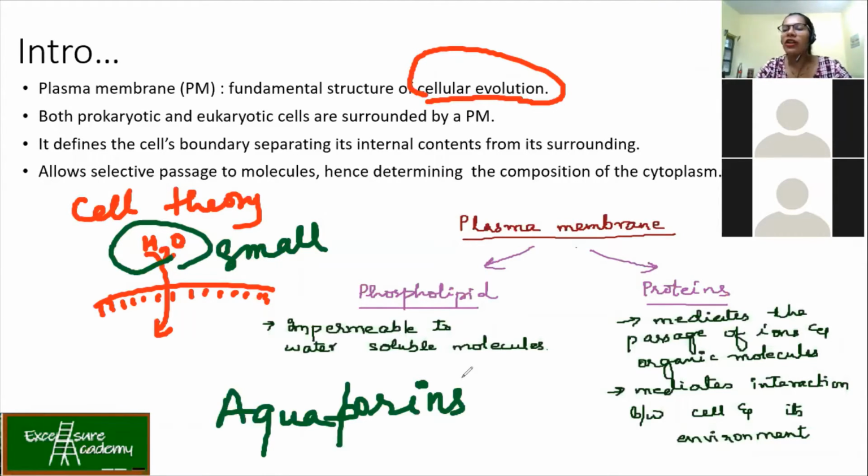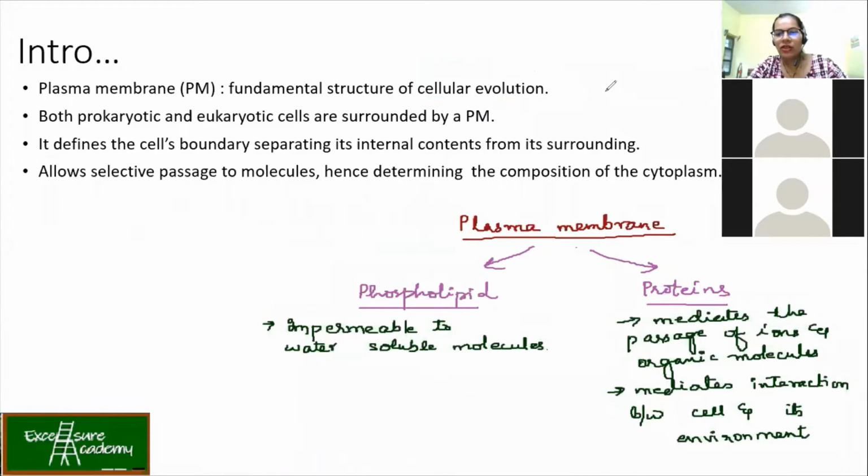So there are certain molecules which can pass through because water, the size is so small that it can just pass through without interacting with the phospholipids. Okay. So is that clear? So we'll move on. Just stop me in between if you're not understanding.